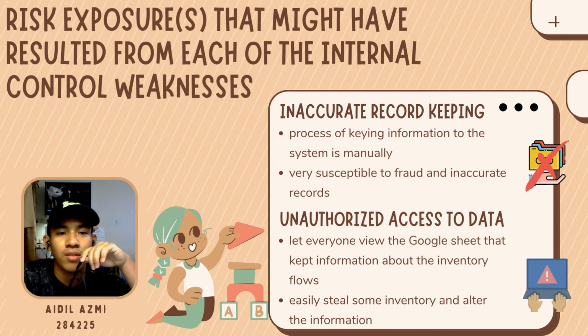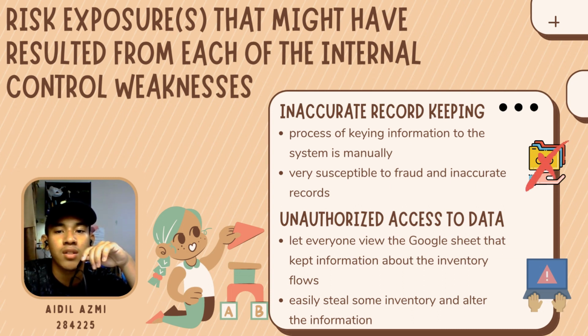And now I will continue about the risk exposure that might have resulted from each of the internal control weaknesses as stated before. There are some risks that we have found when IBA Soil Manufacturing Sendirian Berhad takes internal control lightly. First and foremost, the risk that the company has is inaccurate record keeping. Since the work is done by only one worker and the process of keying information into the system is manual, the record kept by the company is very susceptible to fraud and inaccuracy. So, if only one worker is responsible for keying in the record, the percentage of inaccurate record keeping is high.